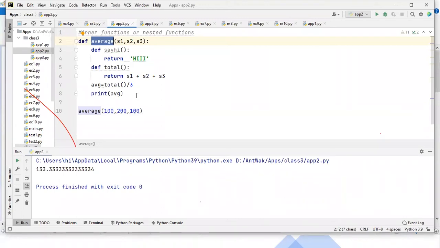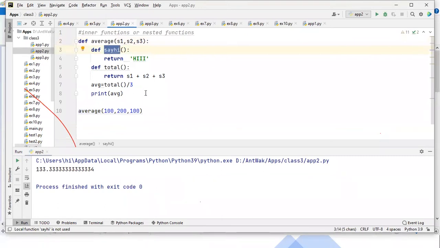Yeah, can you run this method once again? I didn't get it. Am I audible? Yeah. Can you run this function once again, the average function? Okay, this say hi function you want to run, right?